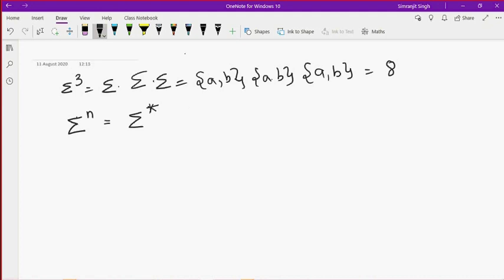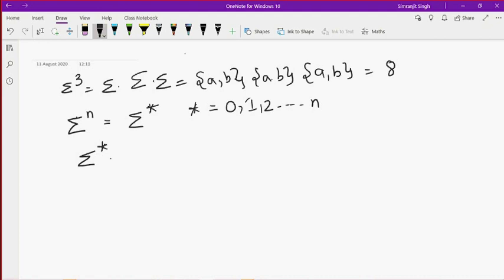This star can be 0, can be 1, can be 2, can be any. If I want to define this sigma star, at this particular instance I do not know the value of this star.